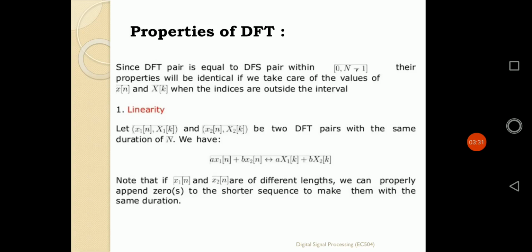That means whenever we transform a linear combination of two sequences with different lengths, we first have to make the sequence lengths equal, appending zeros to the shorter one, and then they can go into the linear combination of their DFTs. That is the logic for the transformation using the property of linearity.